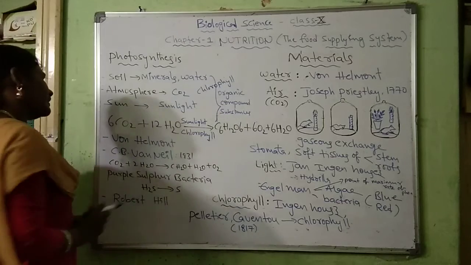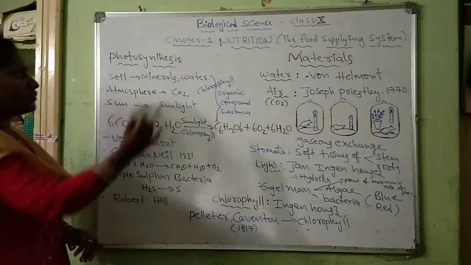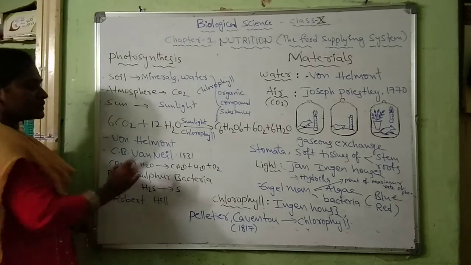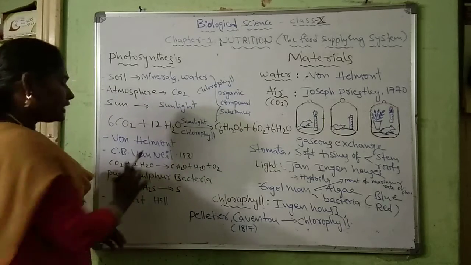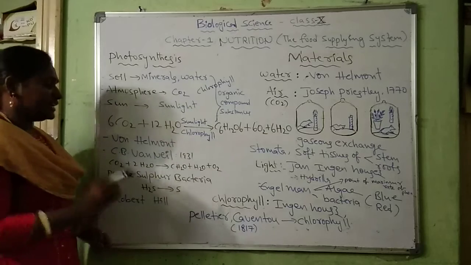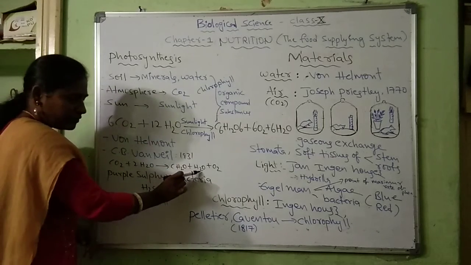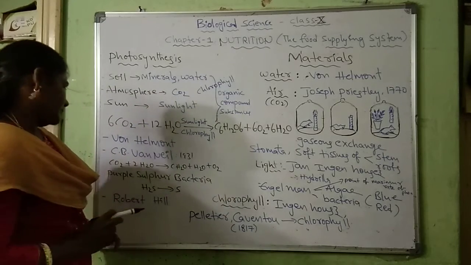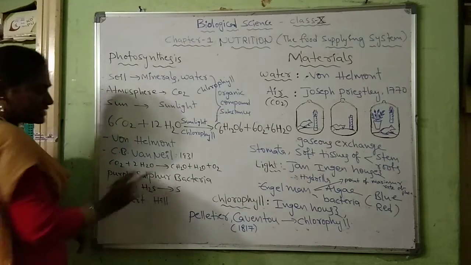In 1931, C.P. Van Niel formulated and proposed the equation of photosynthesis, that is carbon dioxide plus water gives rise to CH2O plus H2O plus O2. So his opinion was that for each molecule of carbohydrate, one molecule of water and one molecule of oxygen were formed. C.P. Van Niel also worked on purple sulfur bacteria.